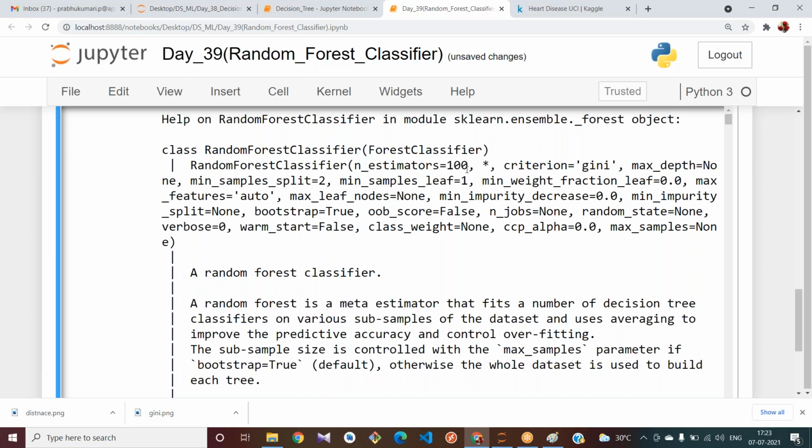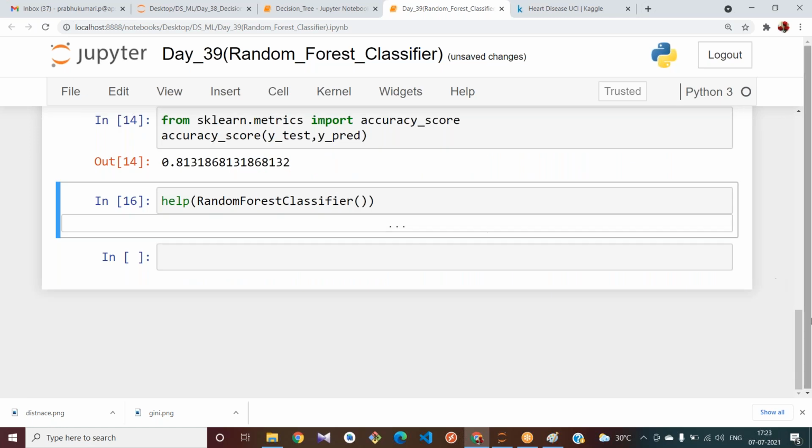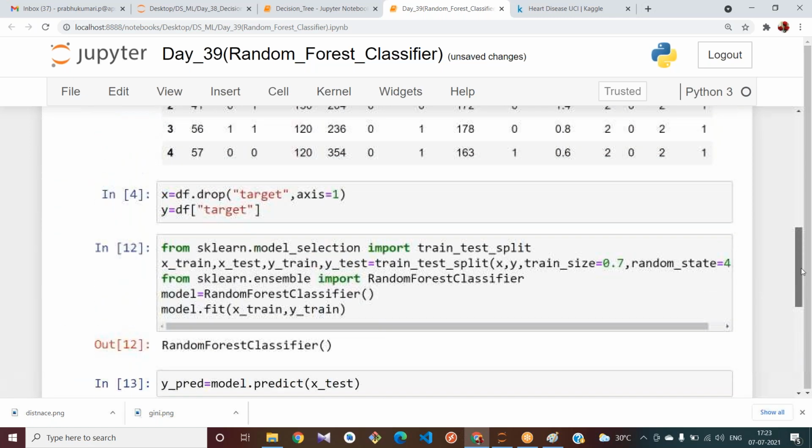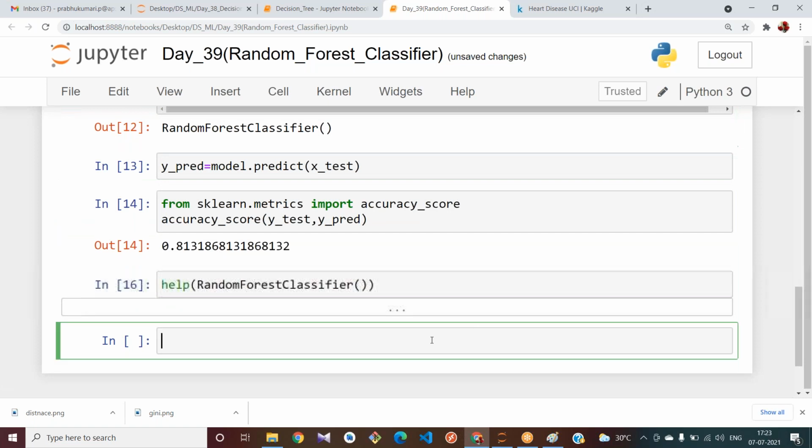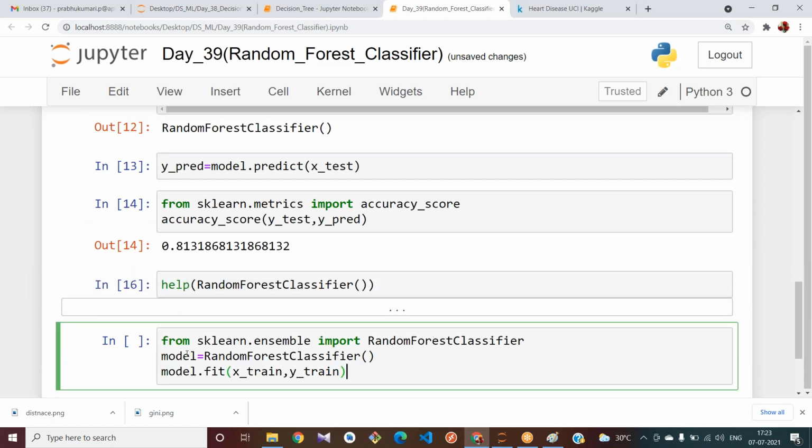Now all of you, try to change your n underscore estimators parameter to some 10, 11 and observe the accuracy. Don't change it here itself. Try to copy this and give the parameter called n underscore estimators and observe the accuracy.